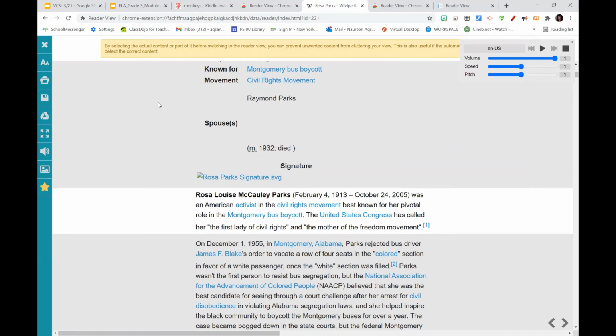So that was Reader View. This can be used on any browser, on any web page, and it can transform the information and text to make it more readable for our students.